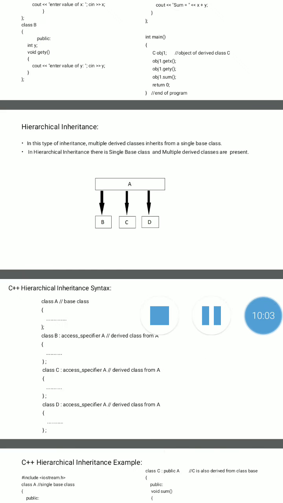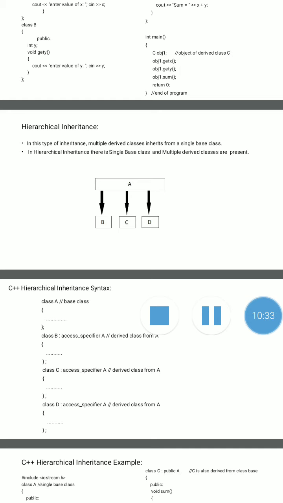That's it. Then the third type is hierarchical inheritance, which is exactly opposite to our previous inheritance, that is multiple inheritance, because we already learned that in multiple inheritance there are multiple base classes and a single derived class. But in hierarchical inheritance there is a single base class and more than one, or multiple, derived classes.